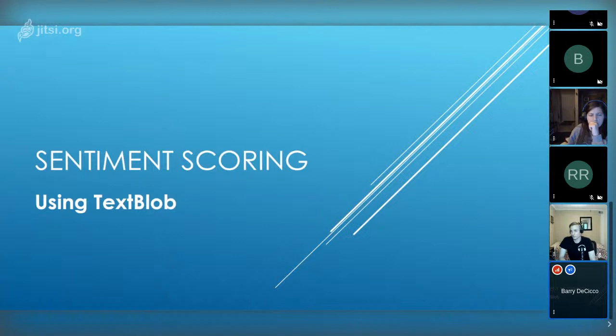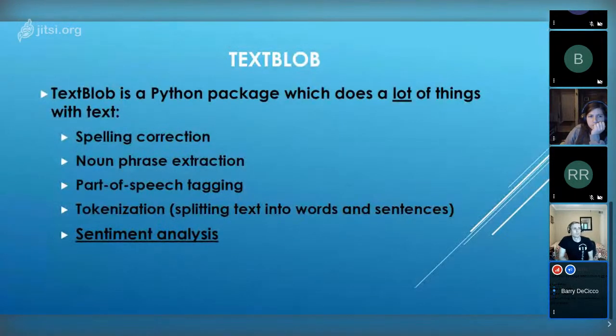Sentiment scoring: we're just trying to assign a positive or negative score to each piece of text, the idea being that it's basically a variable about a piece of data. We can track it, and we can associate it with demographic variables such as department or customer demographic. You can use a lot of things for this, but I use TextBlob. TextBlob is another Python package, which again does a lot of stuff.